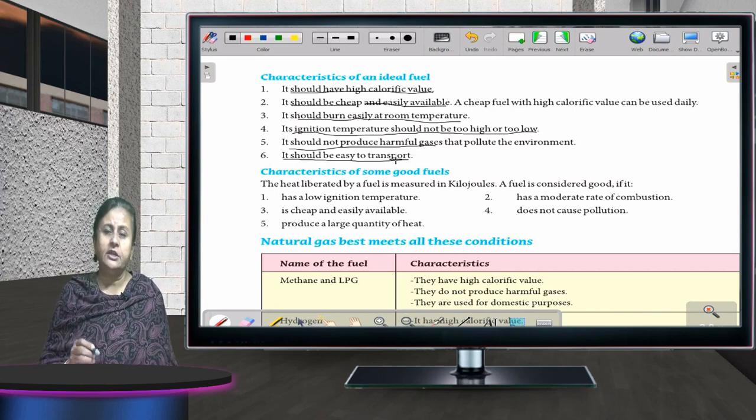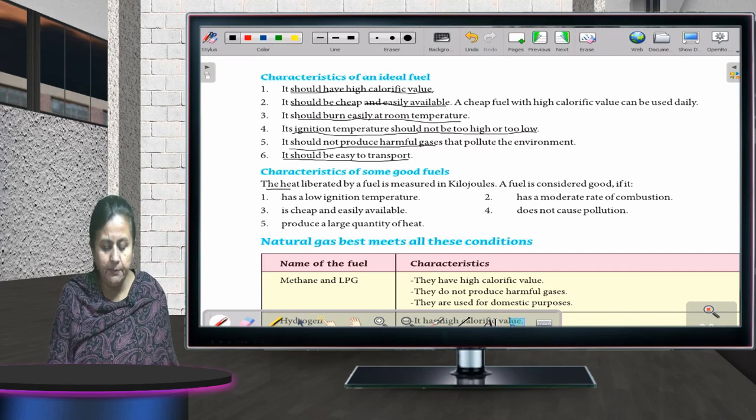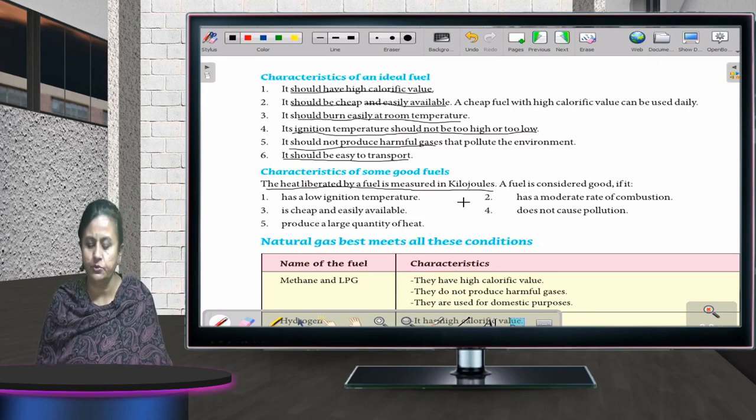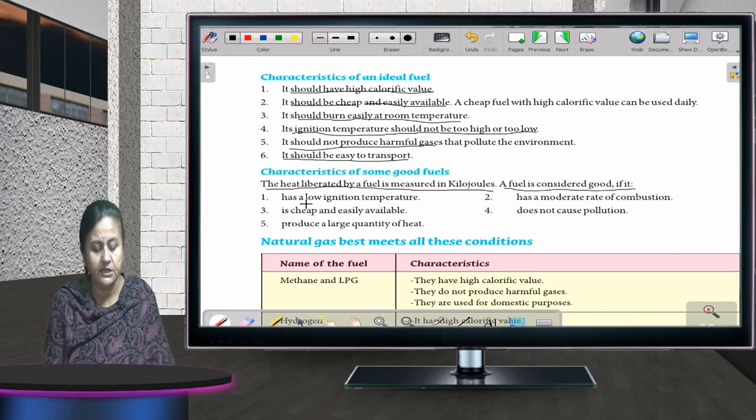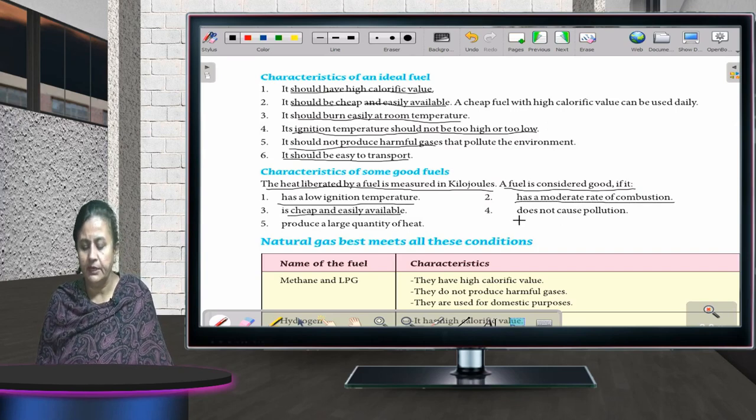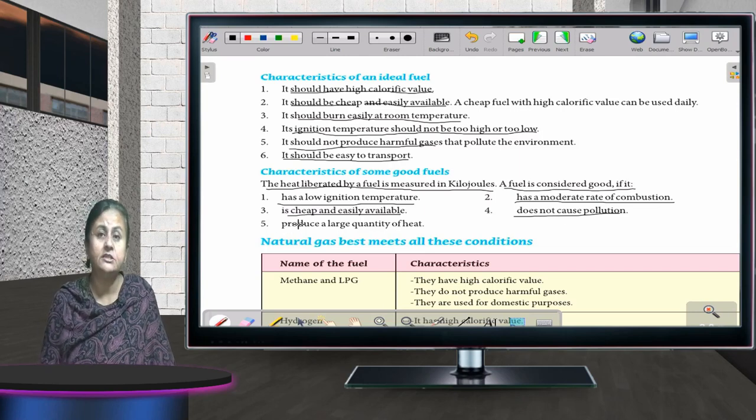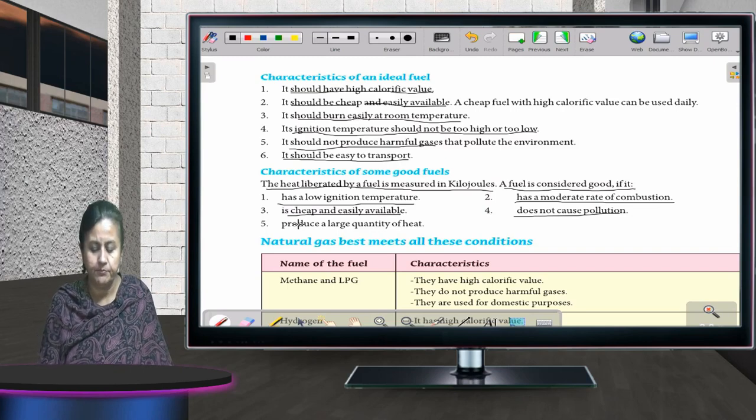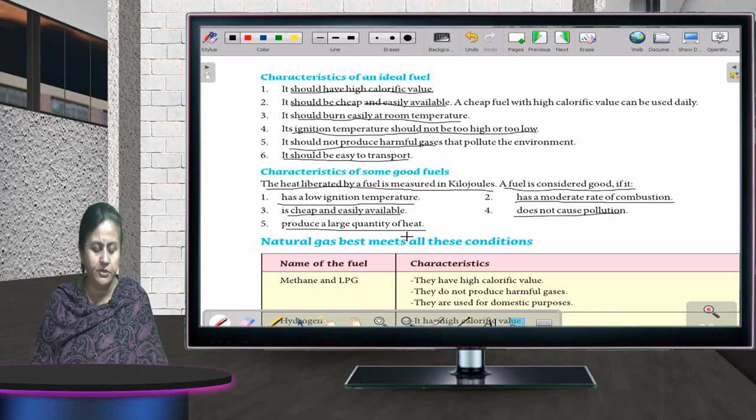Now, characteristics of some good fuels. The heat liberated by a fuel is measured in kilojoules. Whenever heat is given out by any fuel, it is always measured in kilojoules. A fuel is considered good if it has a low ignition temperature, has a moderate rate of combustion, is cheap and easily available, does not cause pollution, which is very important because pollution is a major problem these days. So, a good fuel will never cause the problem of air pollution. It produces a large quantity of heat. Fine, children?